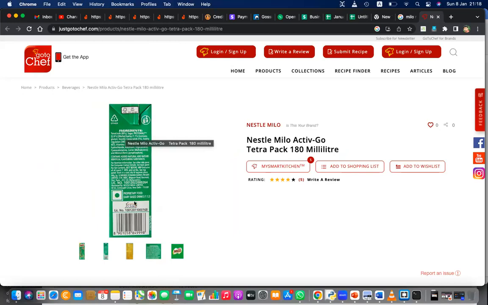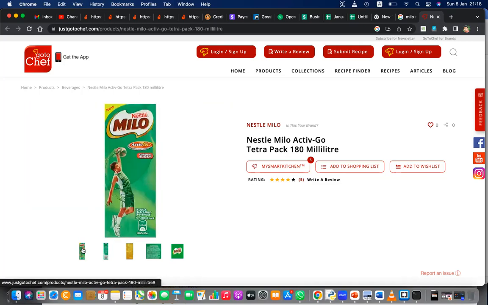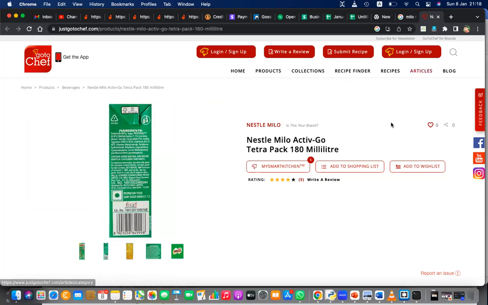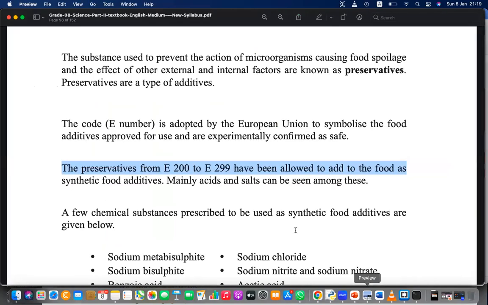Not in this, I think. But normally, in some milk packets these E numbers are visible, but in this one I cannot see any.